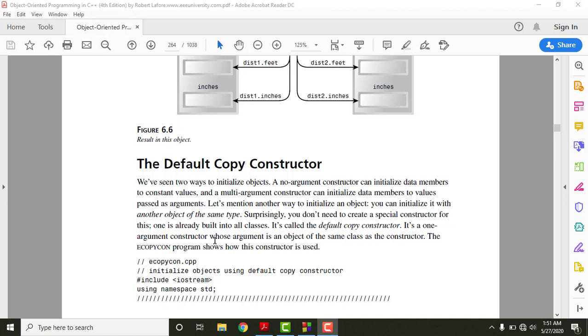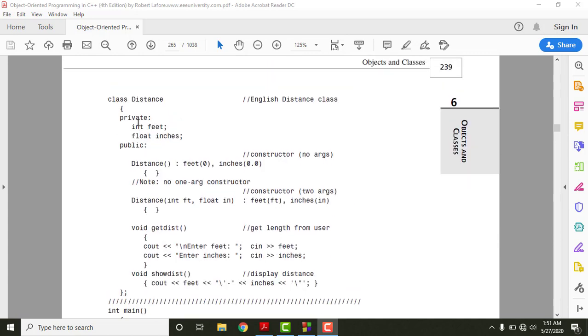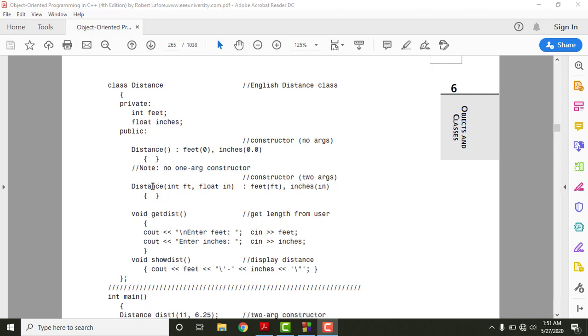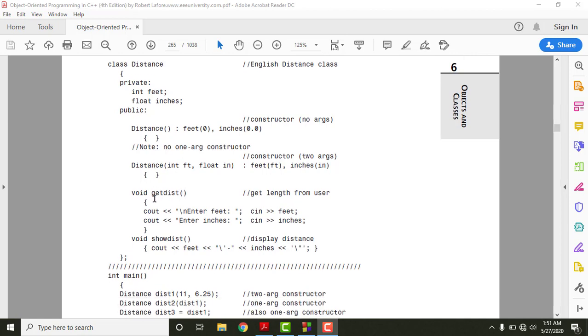Now let me explain this with the help of a program here, then I'll show the same on Code::Blocks. On the very top we have the libraries, then we have using namespace std, and in the next page we have this class, and the name of the class is Distance. Again the same program but done in a different format, right? The same example we have done so many times. In the private segment we have these two data elements. In public, initially we have the constructors to initialize our objects.